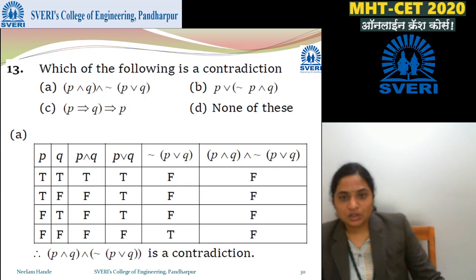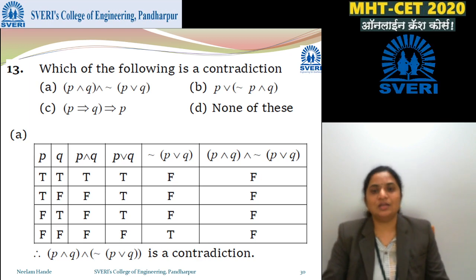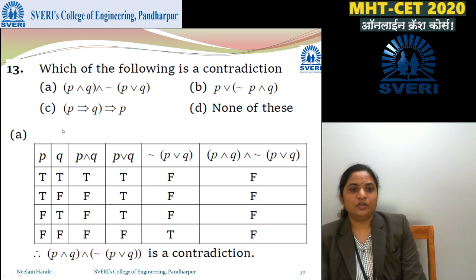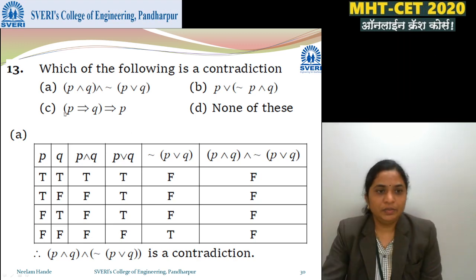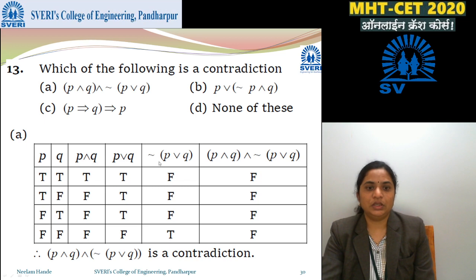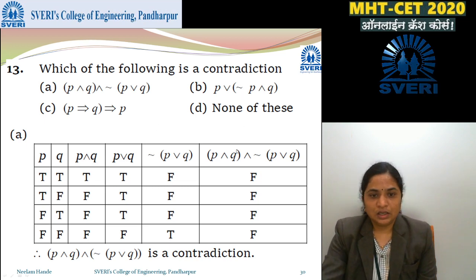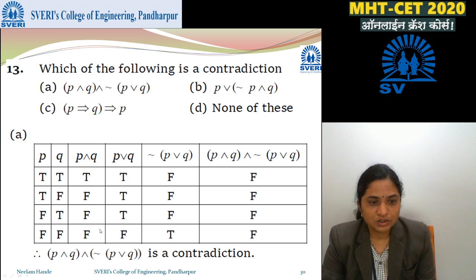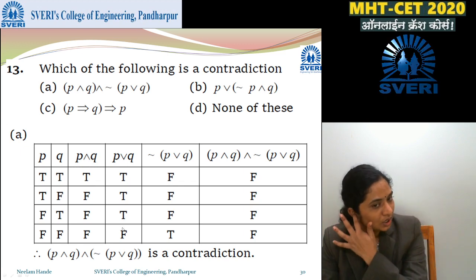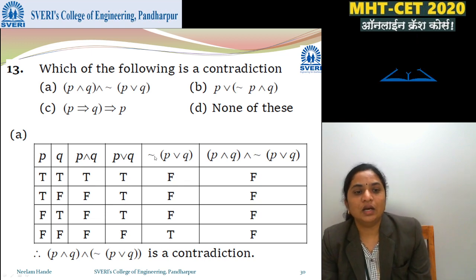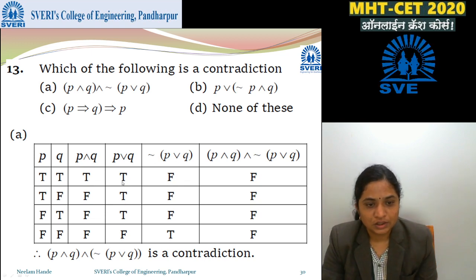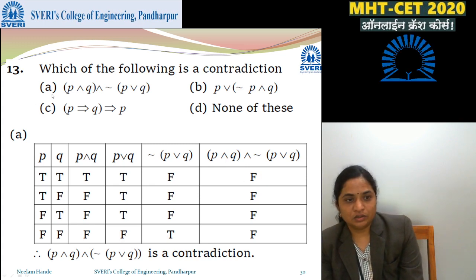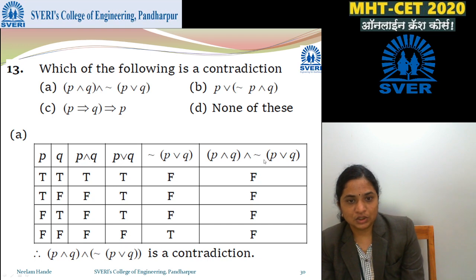Which of the following is a contradiction? Contradiction means the last column should be all F, right? So we are checking. For that we need P, Q, P or Q, P and Q, negation of P and Q, and we'll first check the first statement. P, Q is written, P or Q is written, P and Q is also written, so last is F for P and Q, and then we have written negation of P and Q, that is T F, T will be F, and T and F will be T. Finally we'll check the first, that is P or Q and negation of P and Q.